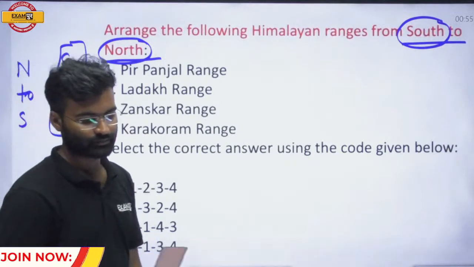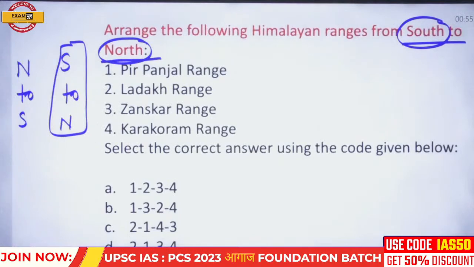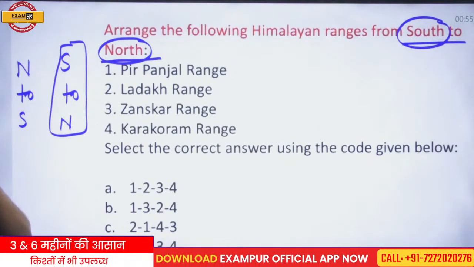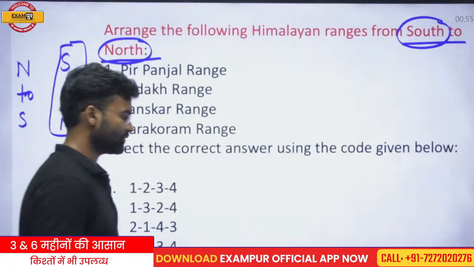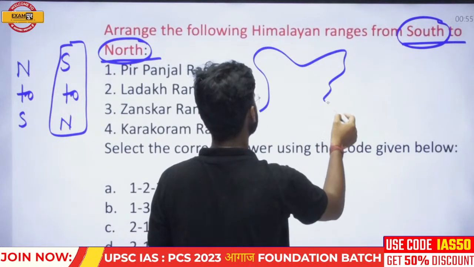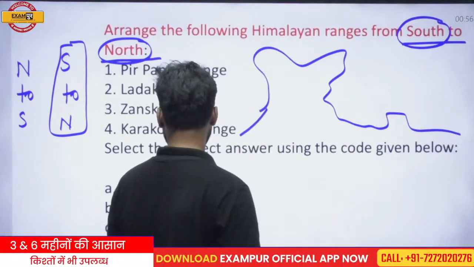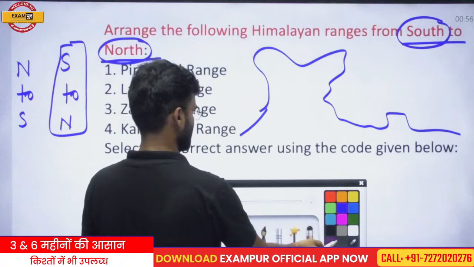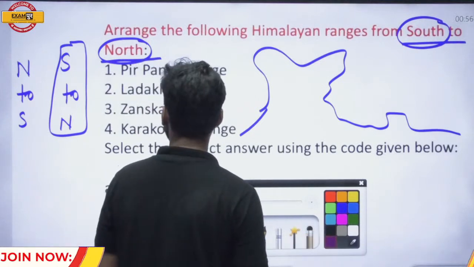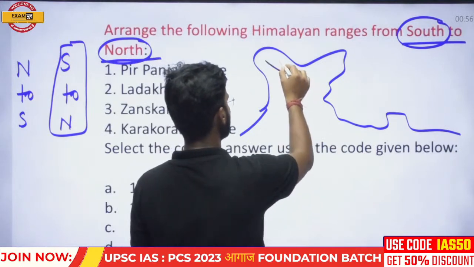Okay, Ladakh range. So, look here. Pir Panjal, Ladakh, Zanskar and Karakoram. Here is the Karakoram range.